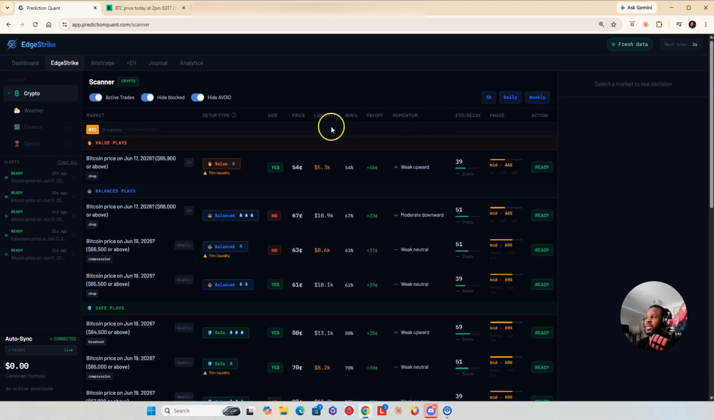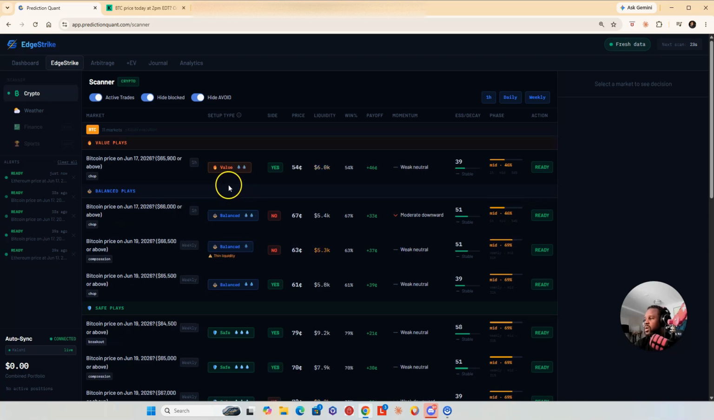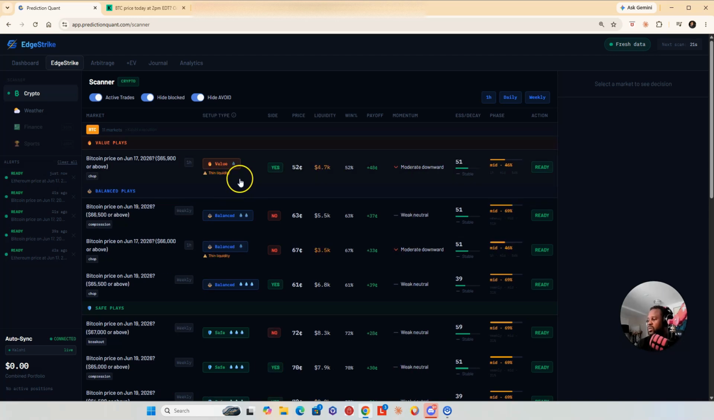So what are we looking at here? I'm going to mix this in. I want to do some live trades, so I want you to be able to see some trades, but at the same time, I'm going to discuss the trades as well. I just want to do a quick little rundown of the system.